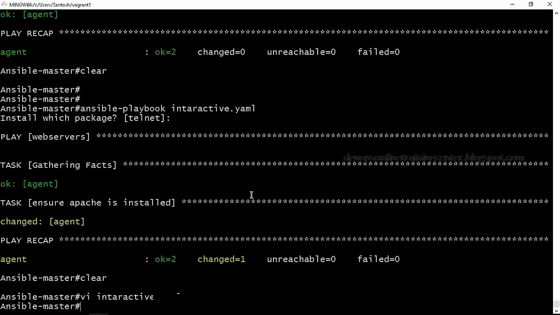Sometimes it also depends on what version of OS. Like sometimes we have older versions of CentOS or Ubuntu. Yeah, it works on anything. If SSH communication is fine, it works. Okay.